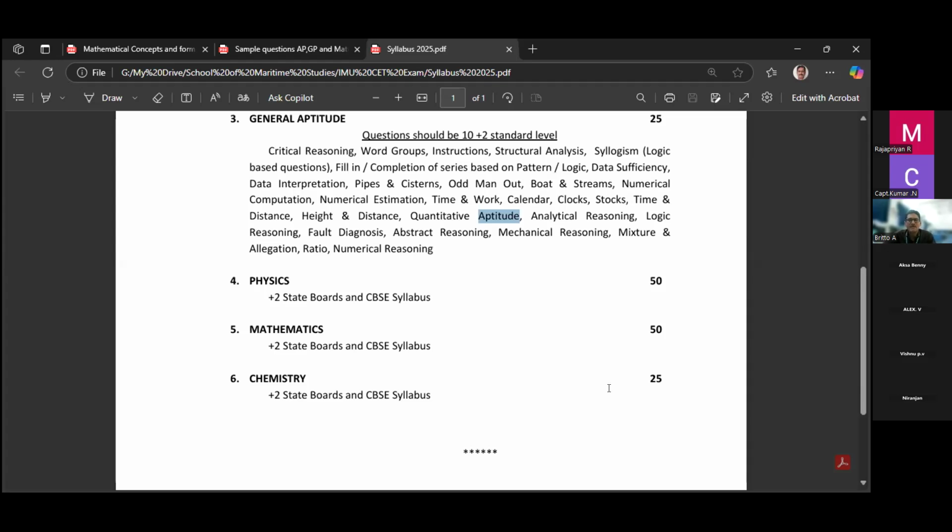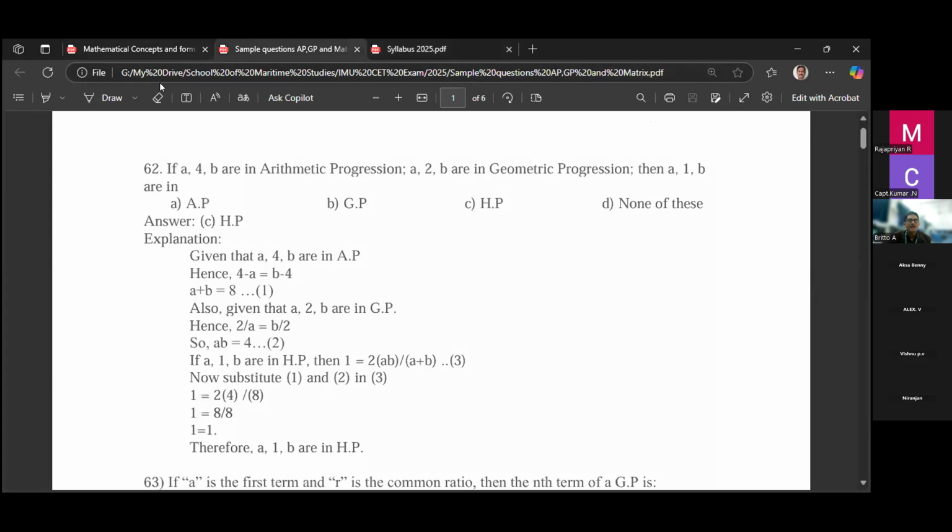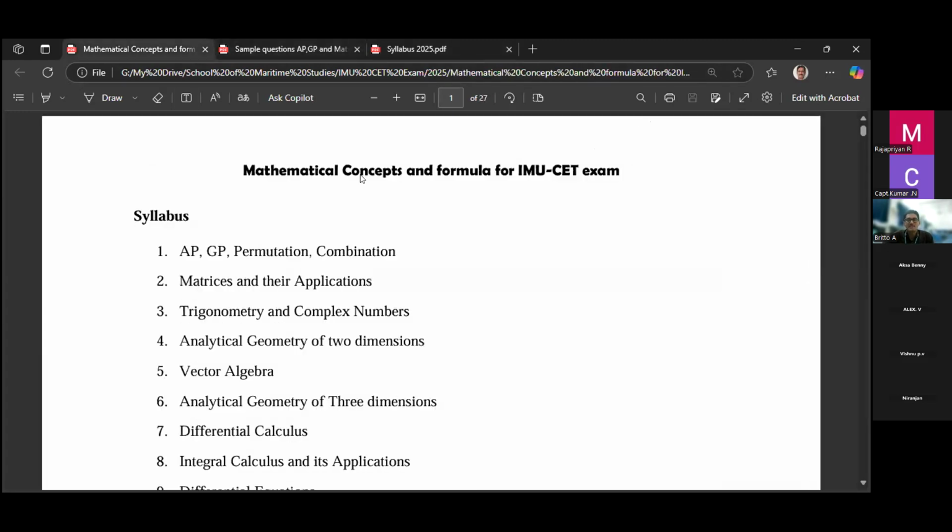In this, I'm going to take mathematics, which has 50 marks allotted. The syllabus they have given us is +2 state board and CBSE board. But sometimes they may ask the basics also, not only 12th standard. Some topics you are not studying in 12th standard may also come. So I framed the syllabus based on the sample questions, because this is the syllabus for mathematics.